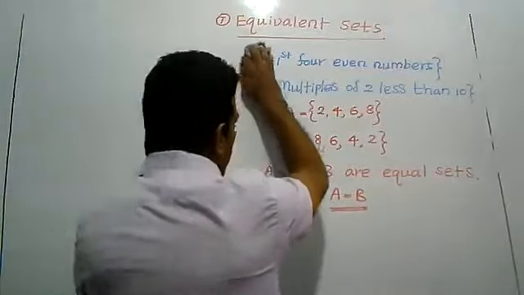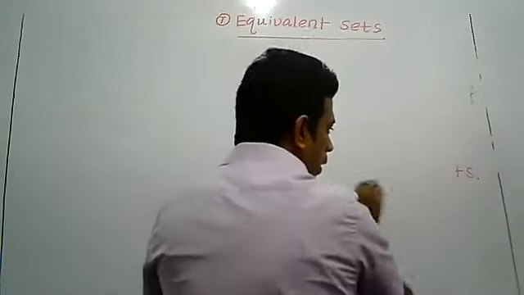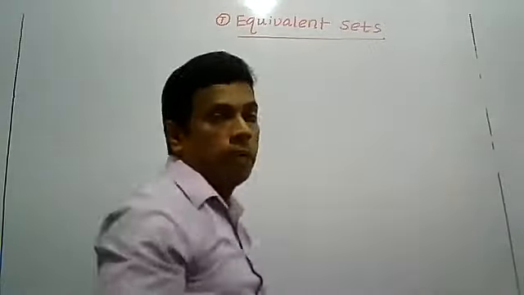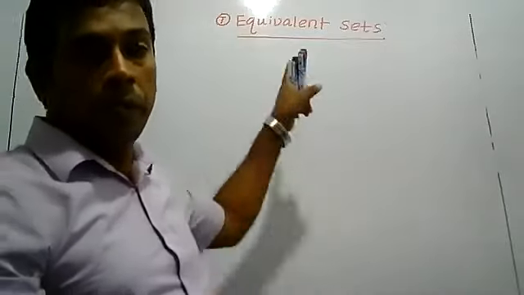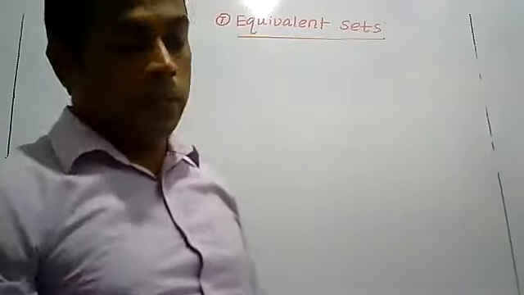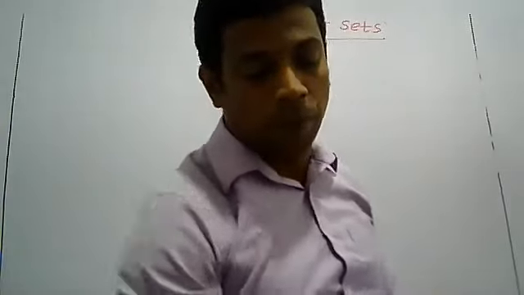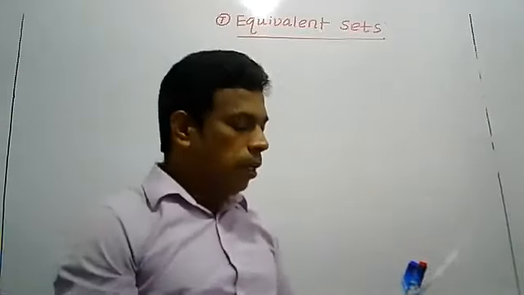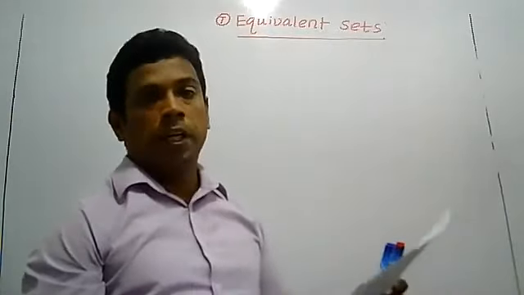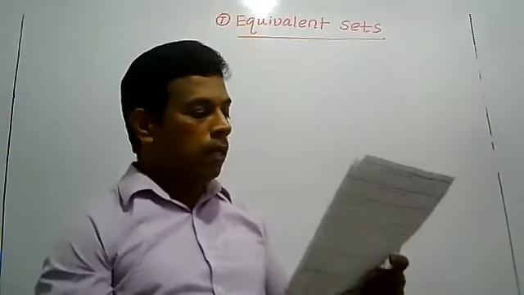Now I will remove this example. I told you in my paper I have given only definitions. Then when you complete the theory part, you have to write these examples too. So, equivalent sets. Now look at the meaning to identify what is meant by equivalent sets. Write down what is meant by equivalent sets.